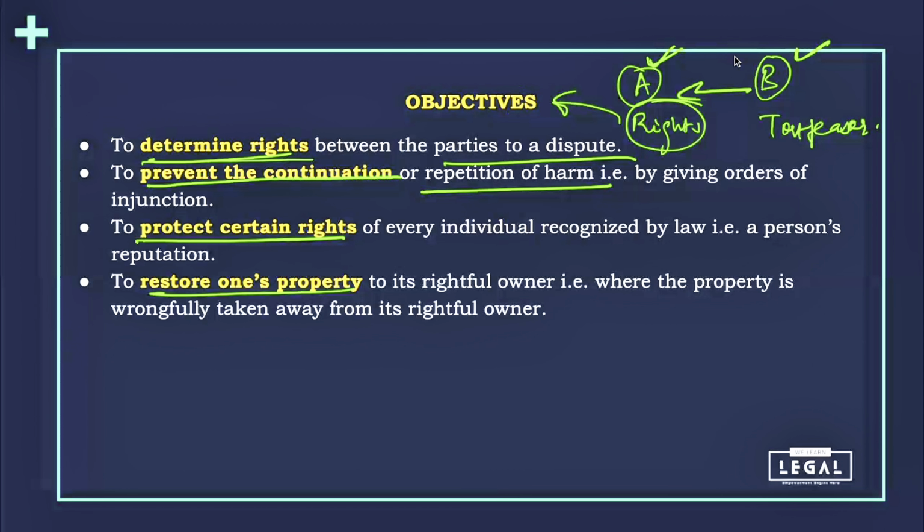It can be in the case of, let's say, trespass. You must have seen in various places that trespassers shall be prosecuted. ऐसा एक board लगा रहता है कई सारी private properties के ऊपर, right? So a person who enters somebody else's private property without any permission or license is called a trespasser, and this act is called the act of trespass. Right. So if somebody goes into your property and tries to, let's say, capture your property, we can also restore our own property with the help of the law of torts.